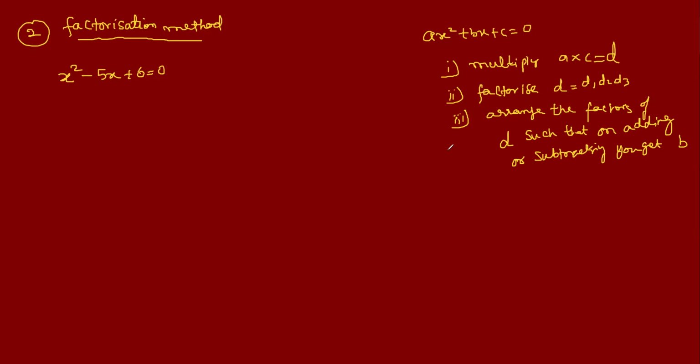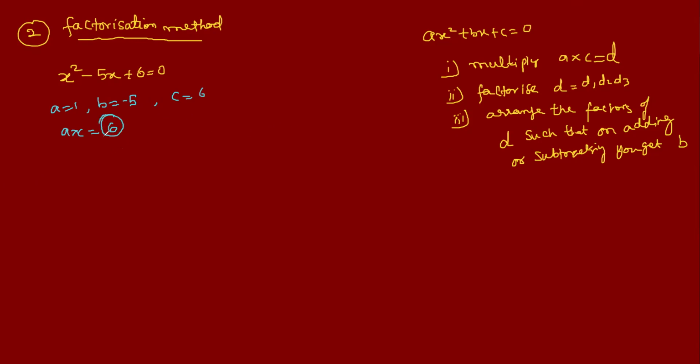For example, we see here. A is 1, B is -5, and C is 6. So what will you do? First multiply A into C, which is equal to 6. Second step is factorize.